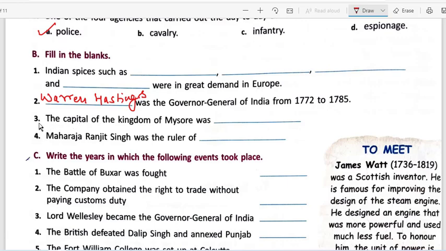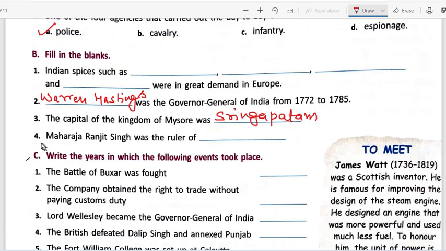Question number 3 says the capital of the Kingdom of Mysore was Sringapattam. After the battle of Sringapattam, Tipu Sultan was defeated by the Britishers. This was the capital city, and while fighting to save his capital, Tipu Sultan died in 1799. So just remember that one.